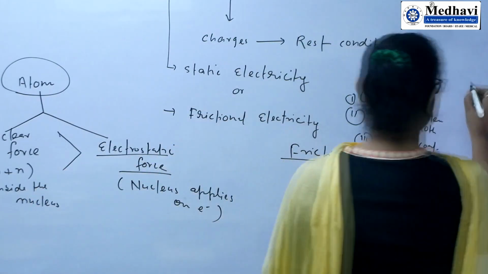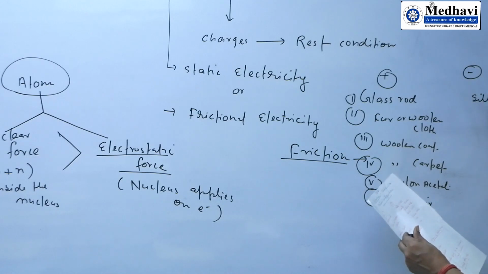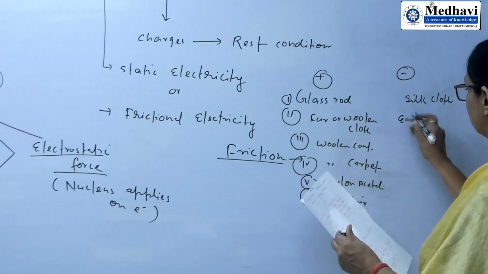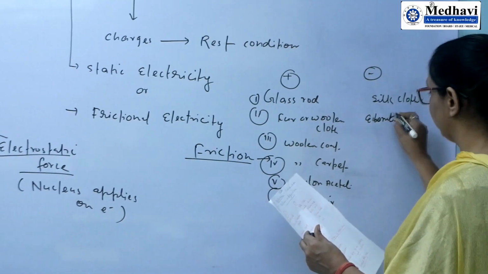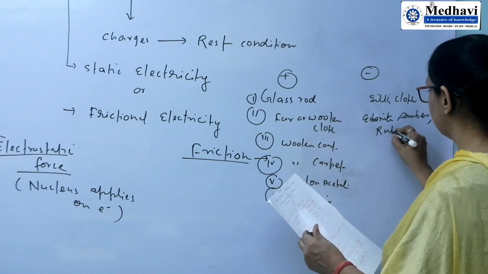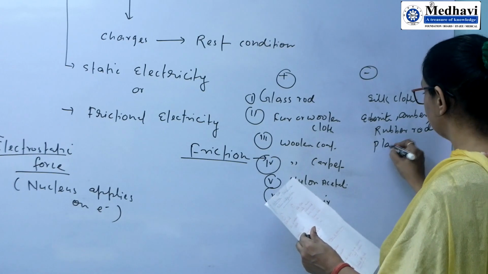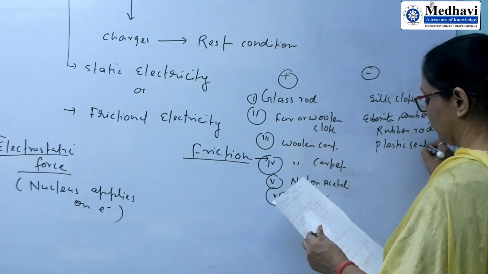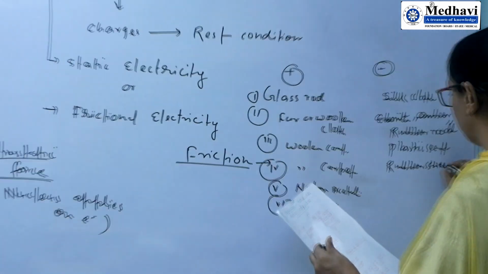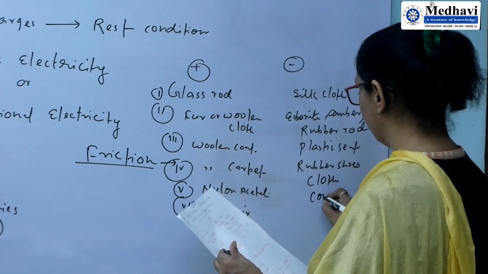Similarly, negative charge: silk cloth, ebonite, amber, rubber rod, plastic sheet, rubber shoes, clothes, and comb.